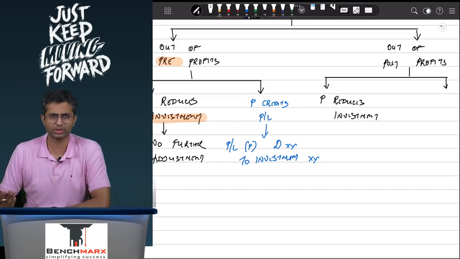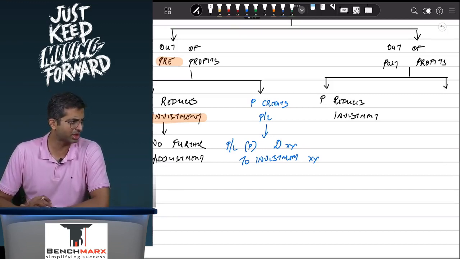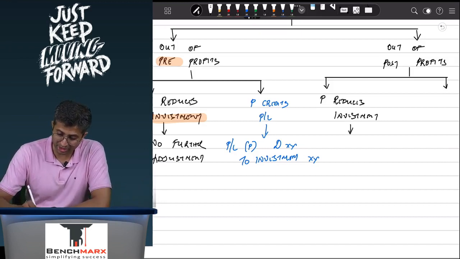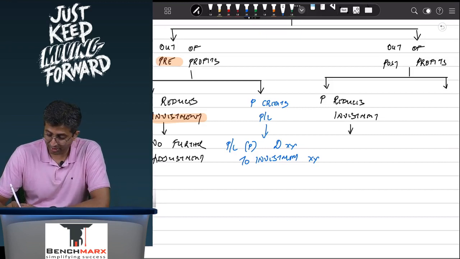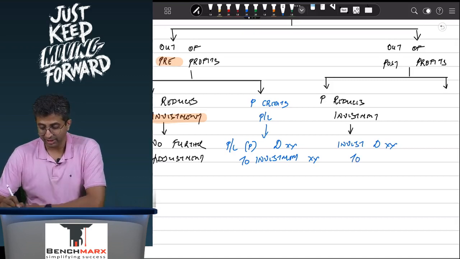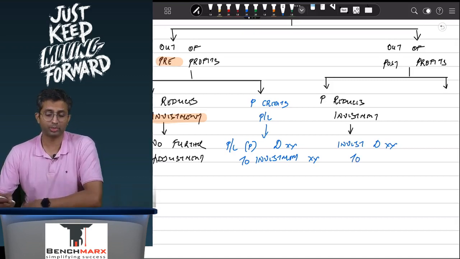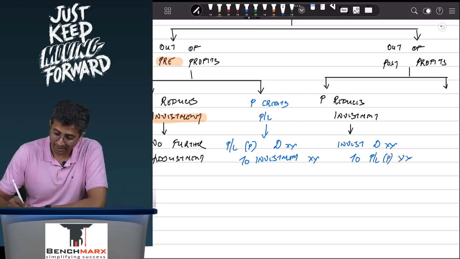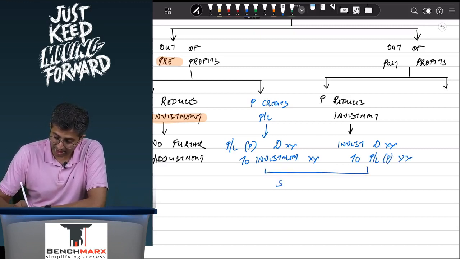Dividend is paid out of post-acquisition profits and P reduces it from the value of investment. Is this treatment correct? No. This is also incorrect, and as a result we need to pass a rectification entry whereby we will say that the investment has wrongly been reduced, so you will debit the investment to find the correct value, and ideally it should be going to the profit and loss account, and hence you will credit the P&L of the parent, which is in working note number 1. Both of these will be passed to the extent of the P's share